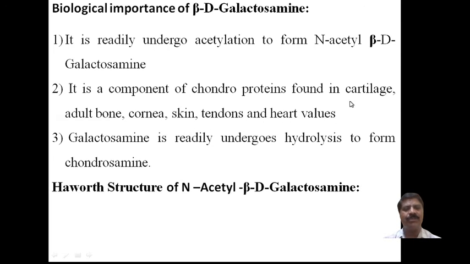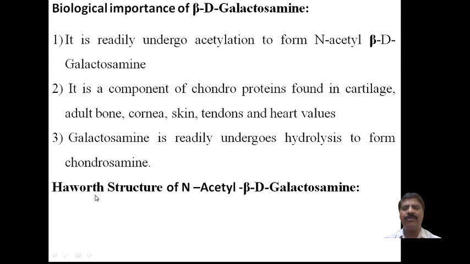These are the soft tissues present in this area, therefore chondroproteins are present, and this is a component of those chondroproteins. Third, the importance is that galactosamine readily undergoes hydrolysis to form chondrosamine. These are a few biological importances of beta D galactosamine that I have discussed.